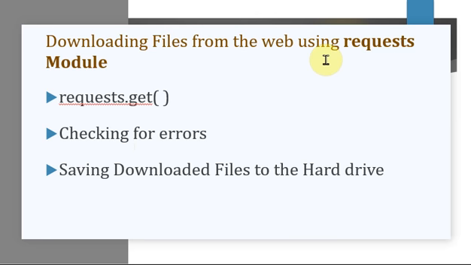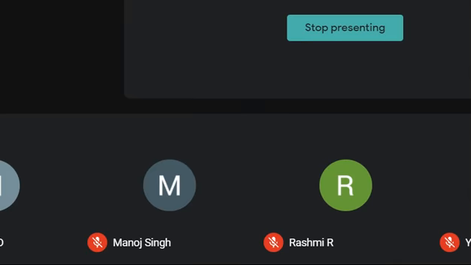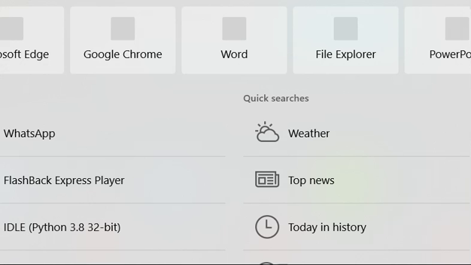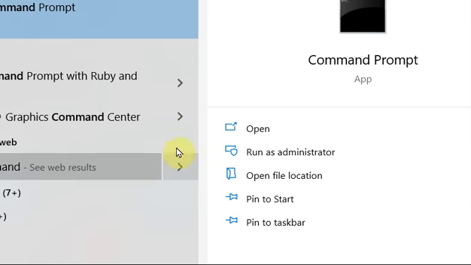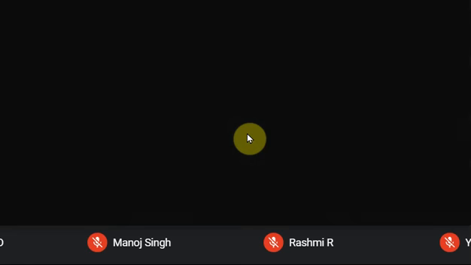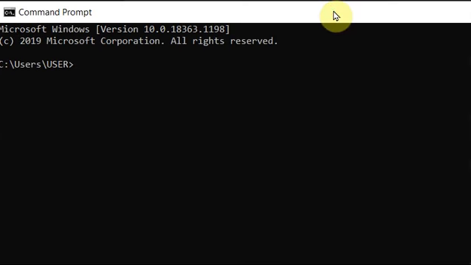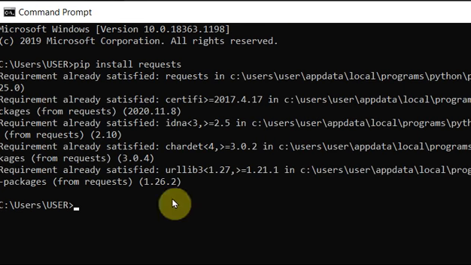If you want to use this particular module, then you have to go to command prompt, and there you have to give pip install request. Okay. So you have to first of all install this particular module. I've already installed this, but if you're doing it for the first time, you have to do this.